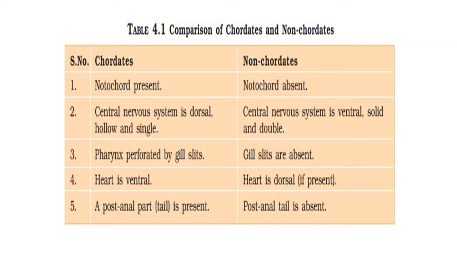Fifth point is regarding the post-anal tail. This post-anal tail or part is present in chordates, but in non-chordates it is absent. So by comparing these 5 points, we can easily understand the difference between chordates and non-chordate animals, especially regarding the notochord, central nervous system, gill slits, heart and post-anal part or tail.